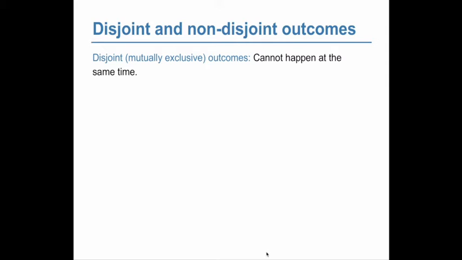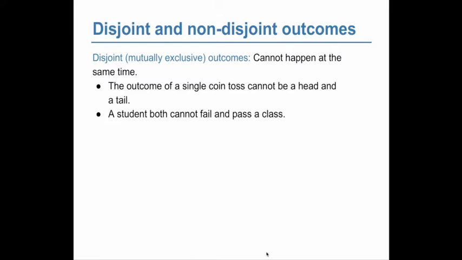Disjoint outcomes, also called mutually exclusive outcomes, cannot happen at the same time. So, getting a heart and getting a spade in a deck of cards are disjoint outcomes because you can't have a card that's both. The outcome of a single coin toss cannot be both a head and a tail. The student cannot both fail and pass a class at the same time. All right, a single card cannot be an ace and a queen.